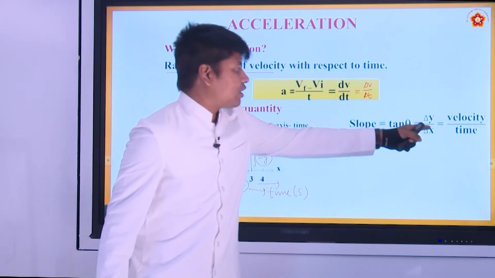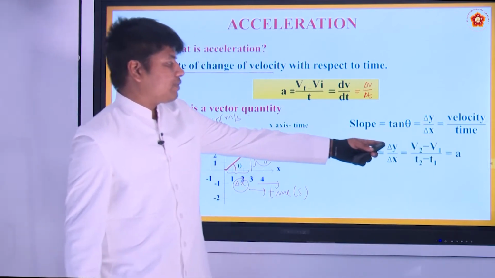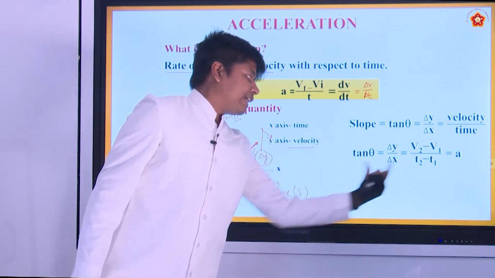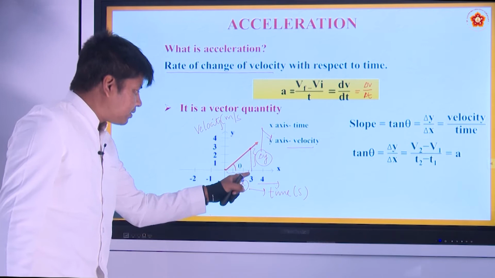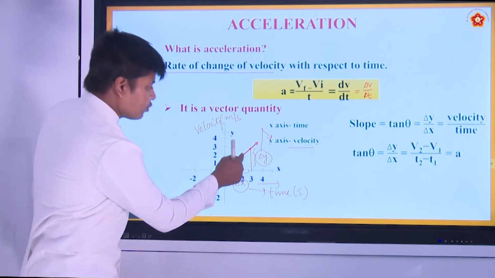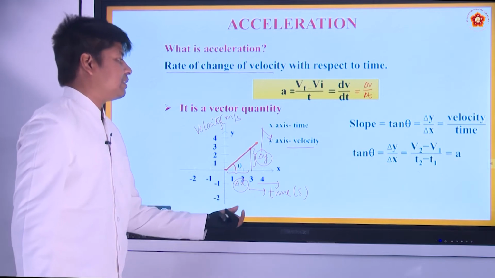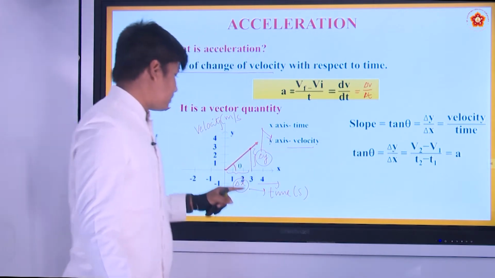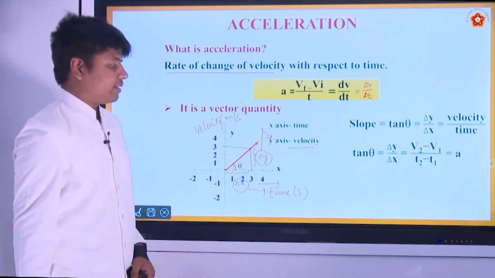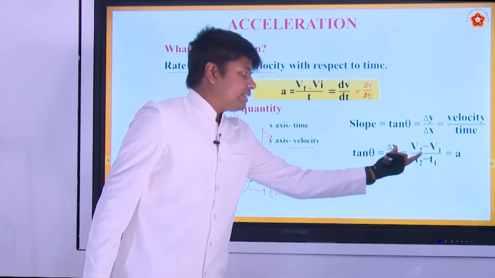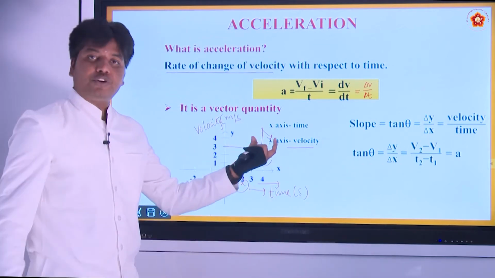Change in velocity by change in time will give you nothing but v2 minus v1 by t2 minus t1. How much time did it take to change the velocity? It started from 0. For example, we took the point at 3 seconds, so 3 minus 0, delta x is 3 here. Here it is also cutting the y axis at 3, so the velocity is also changing by the magnitude of 3.